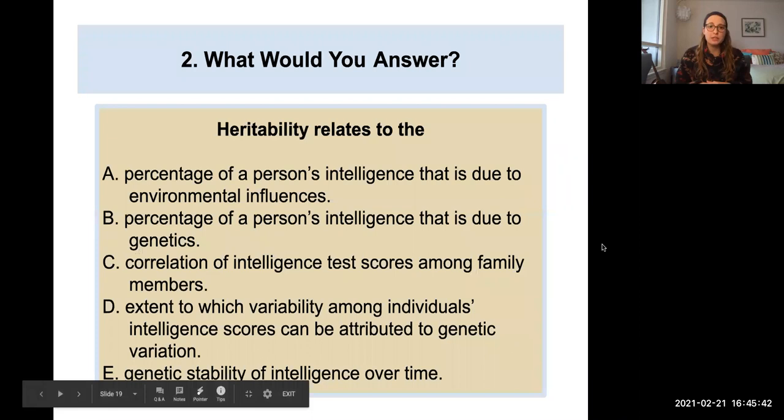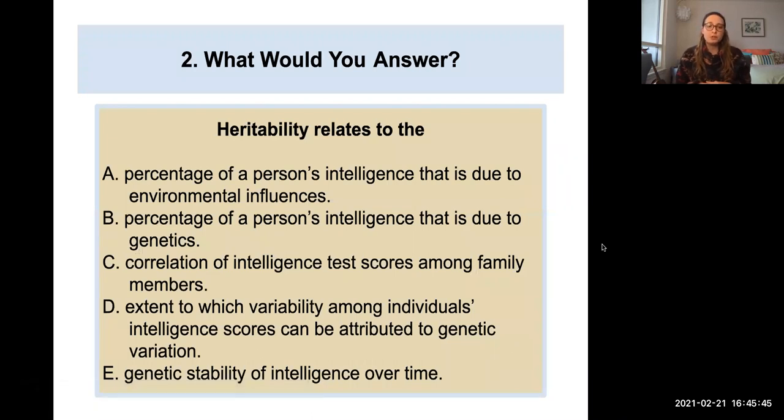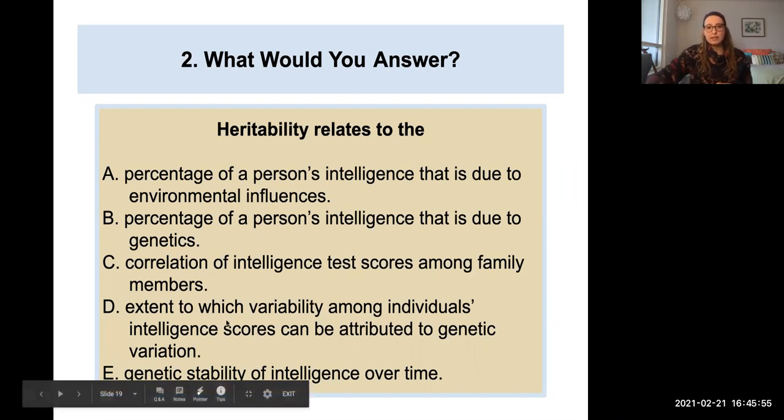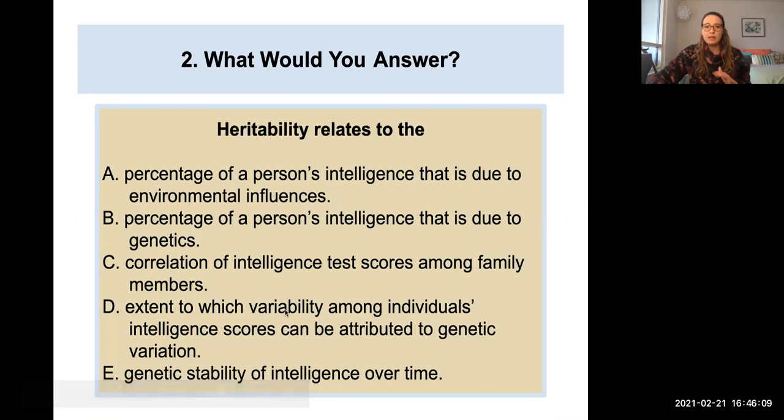So second question here: heritability relates to the what? Again, you might need to pause to read through these different answer choices here. This is letter D, the extent to which variability among individuals' intelligence scores can be attributed to genetic variation. Definitely pretty wordy and lengthy, but make sure you take some time to look through each of these options here and how letter D is in fact referring to heritability.